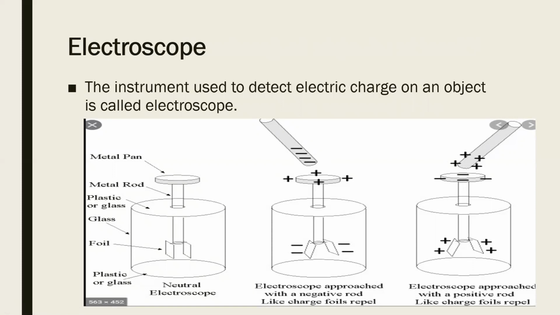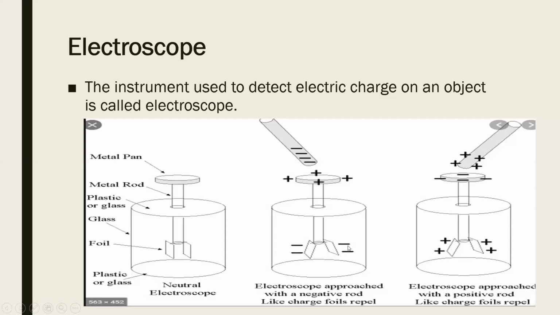Okay, and the negative charge, whatever is there, is passed on from the metallic rod, as metal is a good conductor of electricity, and the same charges are produced in the aluminum foils also. Now both the aluminum foils are negatively charged, so they will repel each other. That means they will diverge from each other.